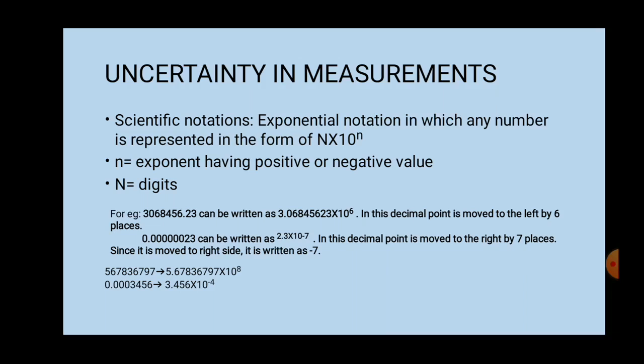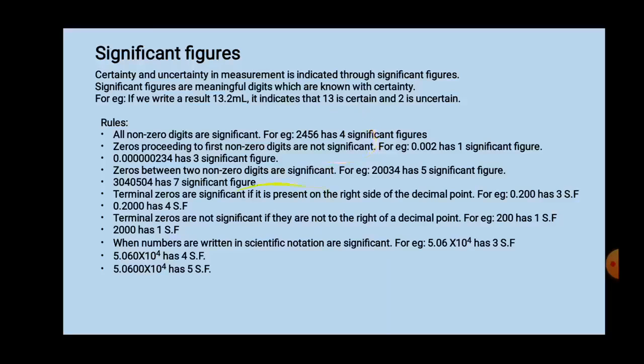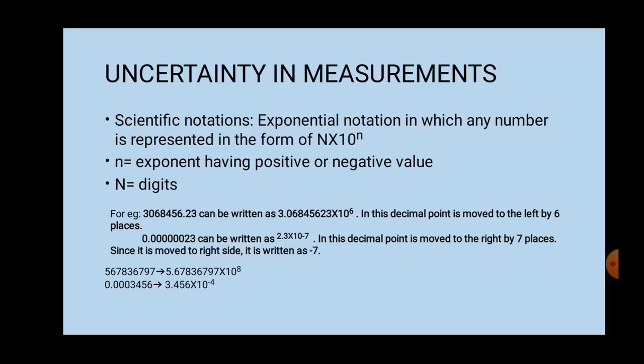So the definition is, scientific notation is nothing but an exponential notation in which any number is represented in the form of N into 10 to the power n. Now here you can see, small letter n is an exponent having a positive or negative value. Capital letter N is nothing but the digits.